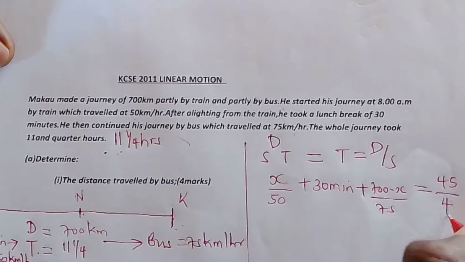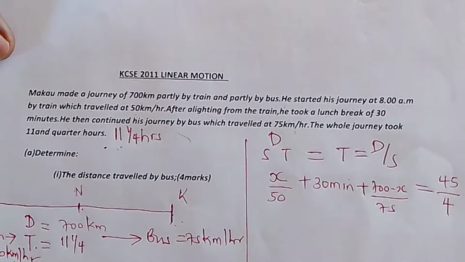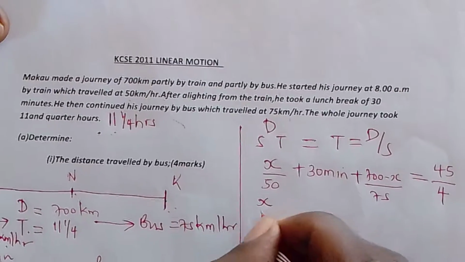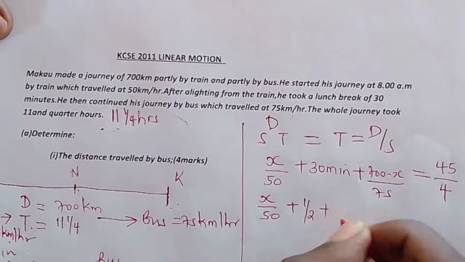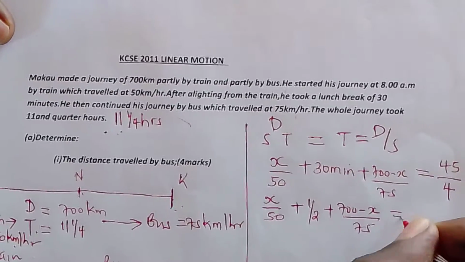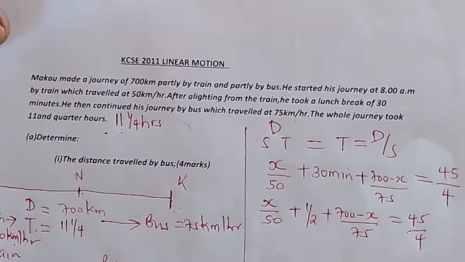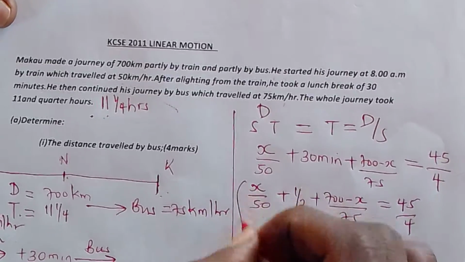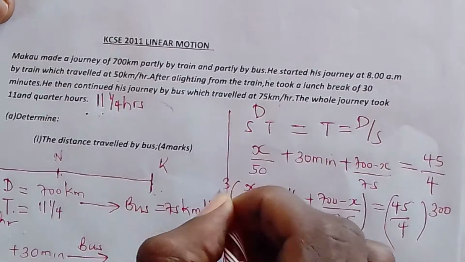Hapo ndipo sisi tuko. The next step hapa itakuwa ni kufanya nini? Ni kuwork out ya hesabu. So ni kama hapa x over 50 plus 30 minutes ni kama half of an hour plus 700 minus x divided by 75 is equal to 45 over 4. LCM hapa chini yote itakuwa 300. So multiply every side by 300.